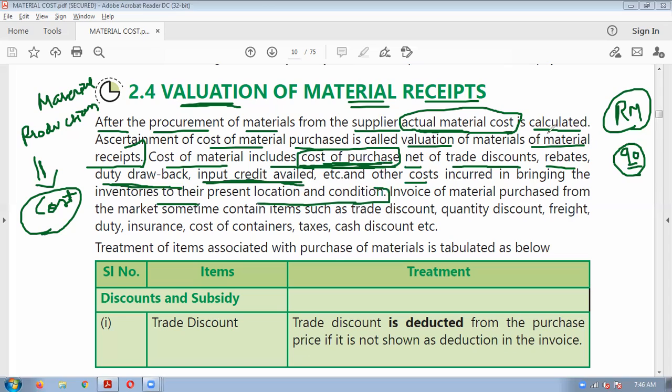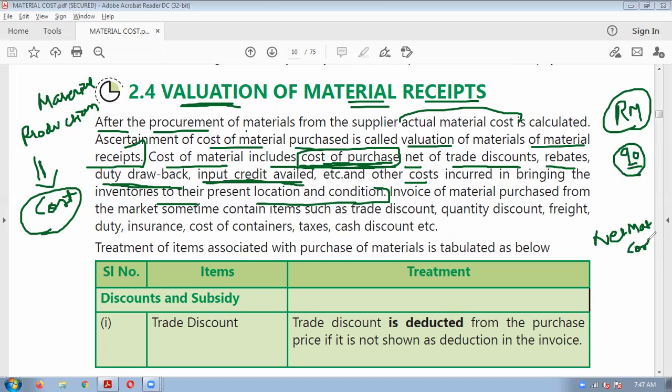If you understand from this logic, it is very simple. What price you pay, that will become your cost, and whatever benefits you are getting, you have to reduce, and you should get the net material cost. So that will be your material cost.